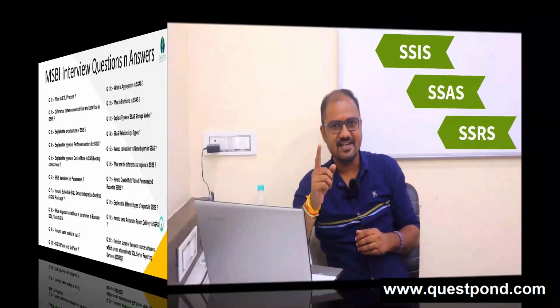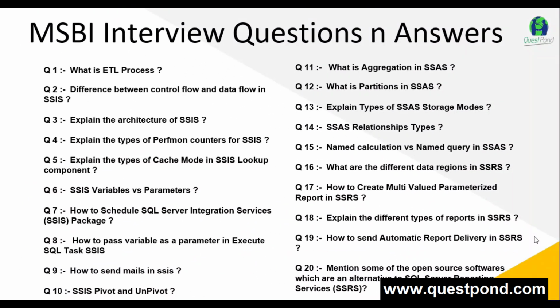So guys, in this video I am going to cover the MSBI interview questions, which include SSIS, SSAS and SSRS. As you see on the screen: What is ETL process? Difference between control flow and data flow. Explain the architecture of SSIS. SSIS variable versus parameters.